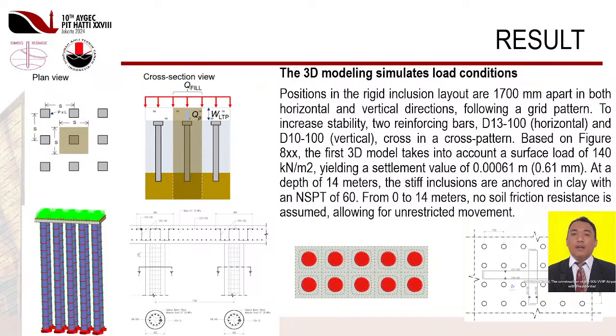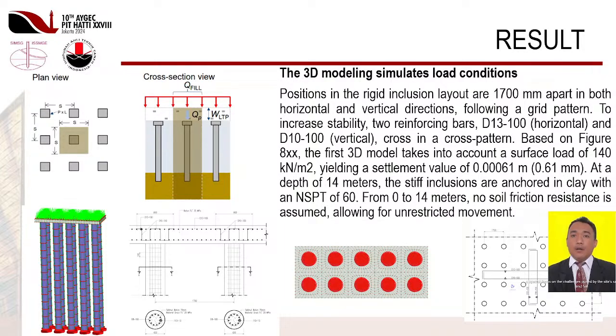Next. The 3D modeling simulates load conditions. Positions in the rigid inclusion layout are 1,700 mm apart in both horizontal and vertical directions, following a grid pattern. To increase stability, two reinforcing bars, D13-100 and D10-100, cross in a cross pattern.